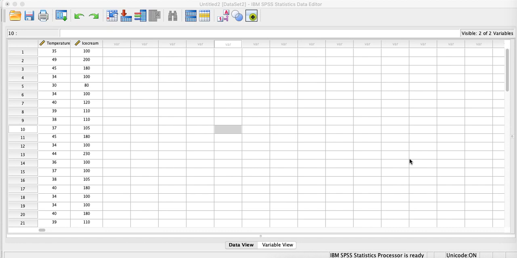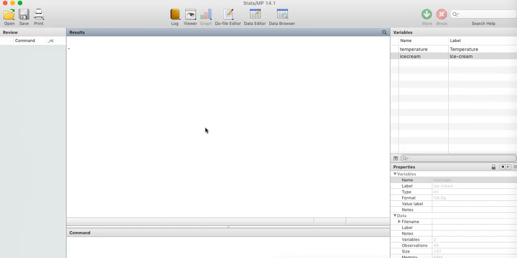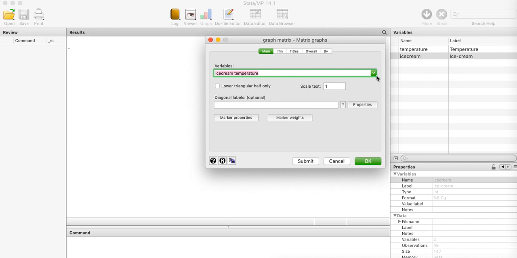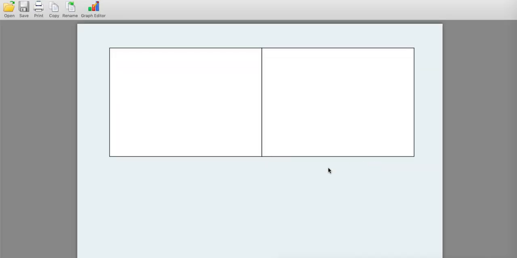Now for the scatter plot, I will take you to Stata and show you how we can draw that scatter plot there. See here, this is my Stata. I am going to Graphics, then Scatter plot matrix. In the scatter plot matrix I have to take both these two variables, temperature and ice cream, right? Now I am going to submit it.